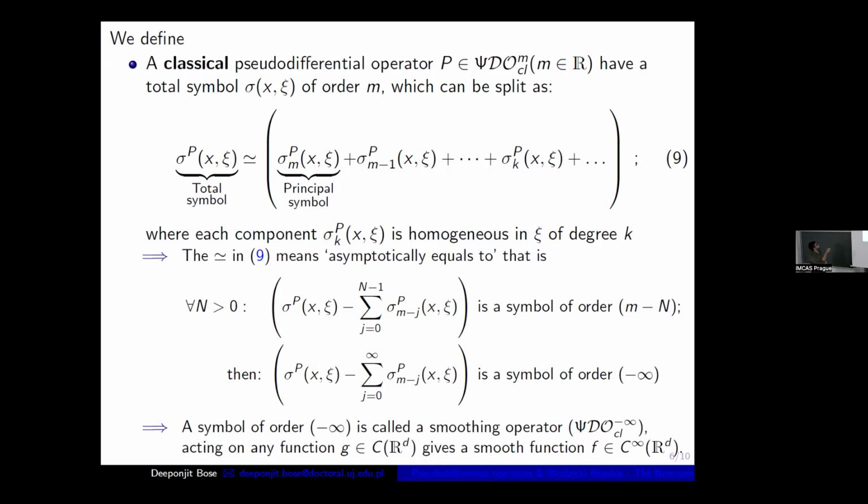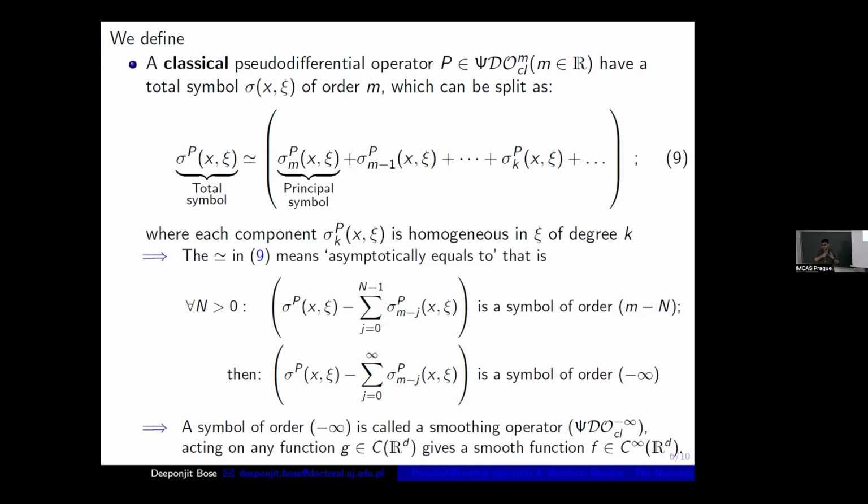Yeah, this is that asymptotically equals symbol. By this I mean that the left-hand side minus the right-hand side is not actually 0, but rather gives me a symbol of order minus infinity. What do I mean by that? A symbol of order minus infinity corresponds to a pseudo differential operator of order minus infinity. That is a kind of smoothing operator.